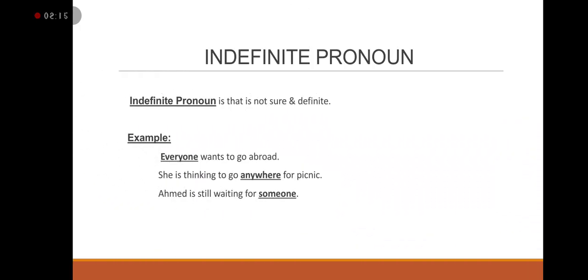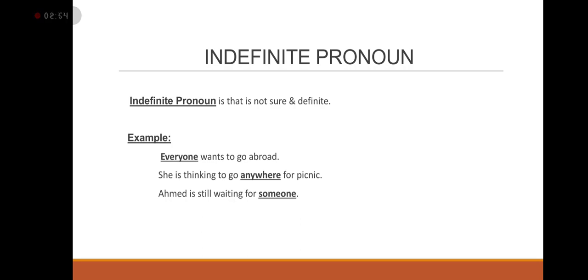Okay. Now second one is indefinite pronoun. What is the meaning of indefinite pronoun? An indefinite pronoun is one that is not sure and definite. Means when we are not sure about someone, something or some place, that time we use that kind of pronoun. For example, everyone wants to go abroad. Here we use everyone. Everyone means we don't know about the person, which one person, who is the person. So here we use everyone because we are not sure about one person.